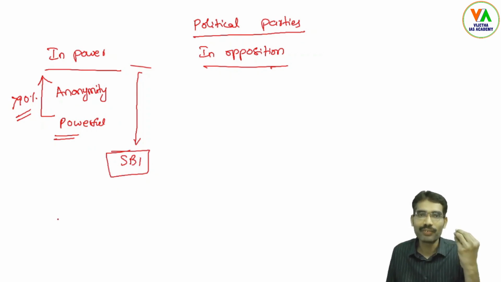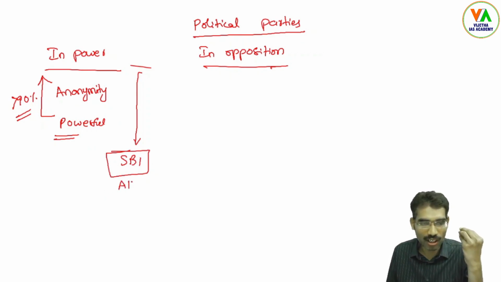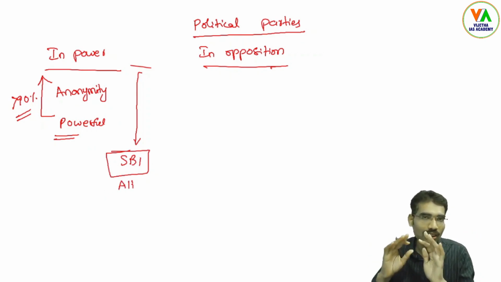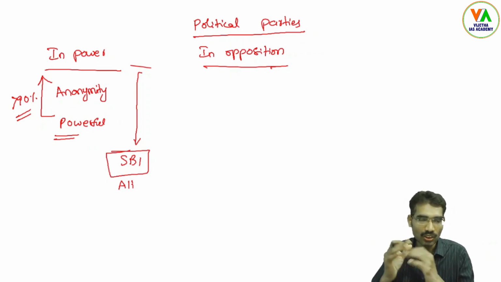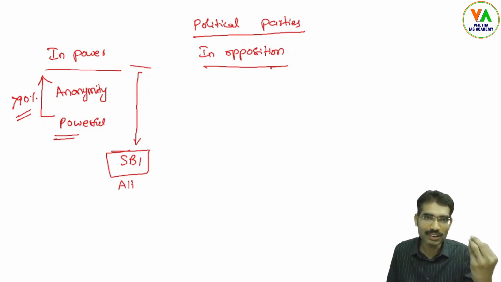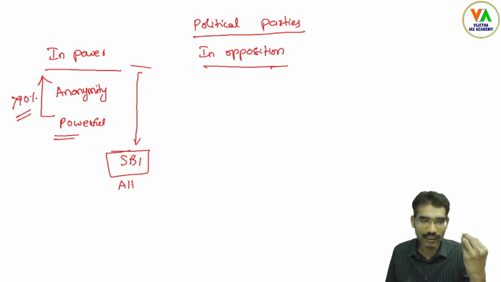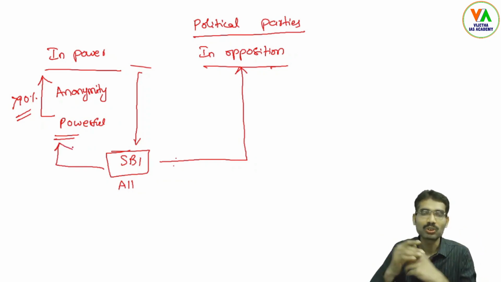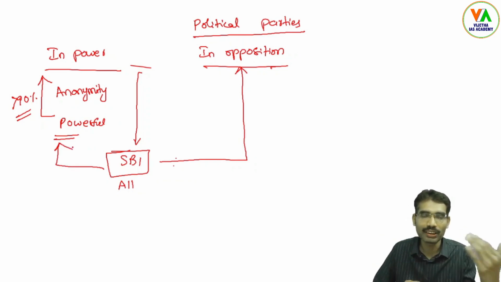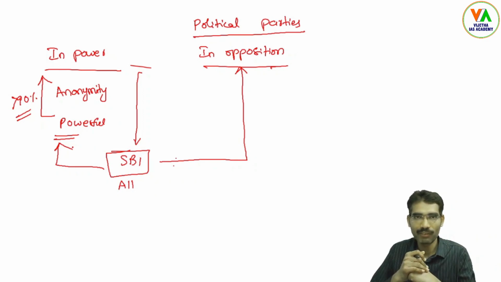State Bank of India will have all the details of donors and for which party these donations were made. So this shows that the party in power can know about individuals who donated to parties in opposition, and also those who donated to the party in power.